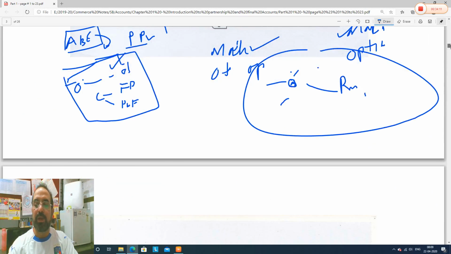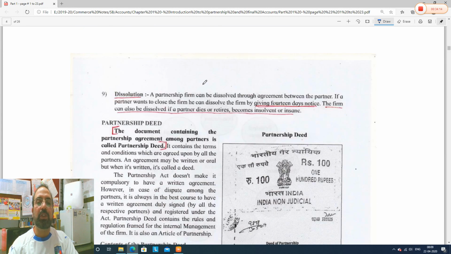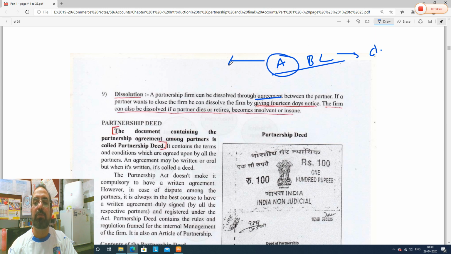So what we have studied, guys, is the features of partnership. Now the next topic is dissolution. Dissolution is what? A partnership firm is dissolved through agreement. See, A, B and C are partners. Now they want to dissolve the partnership firm, means close the partnership firm. So they can do it, but through an agreement between the partners. If a partner wants to, see, this is important, I have highlighted. For example, A wants to close the partnership firm. How can he close? He has to give 14 days notice.